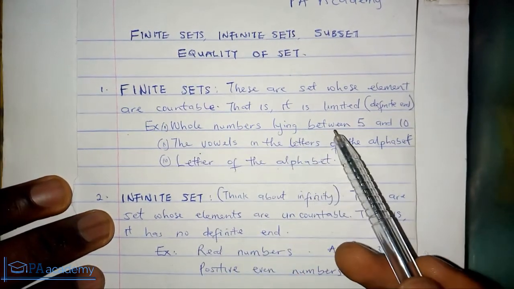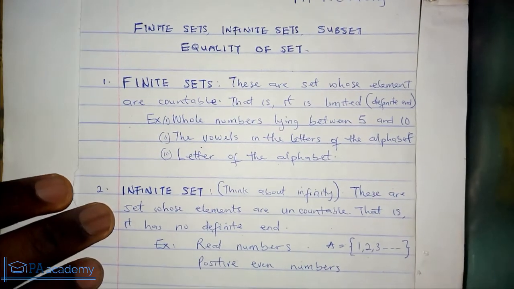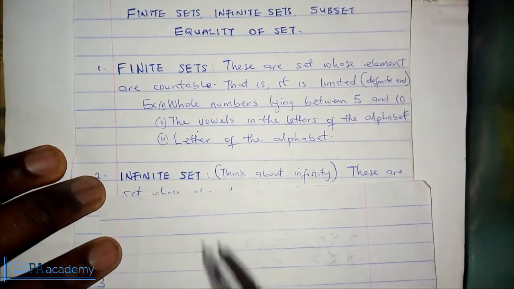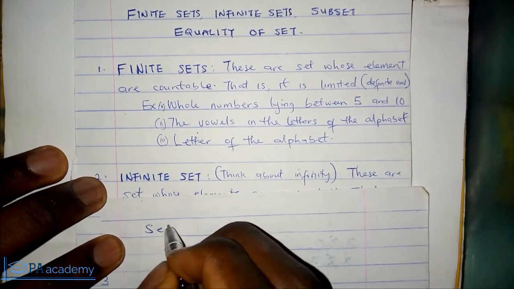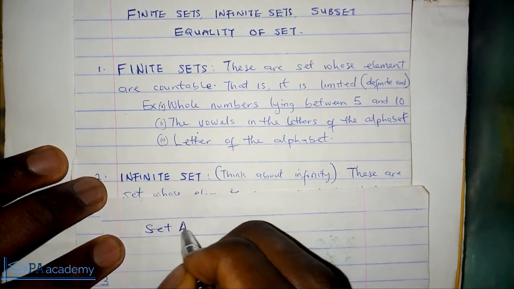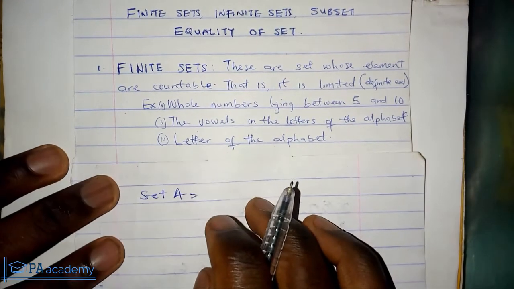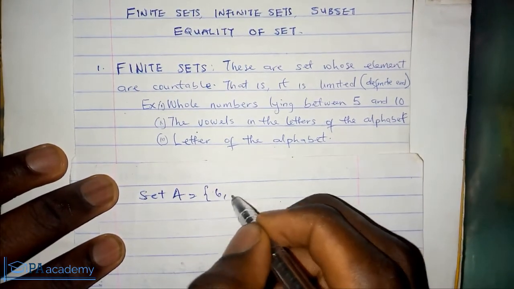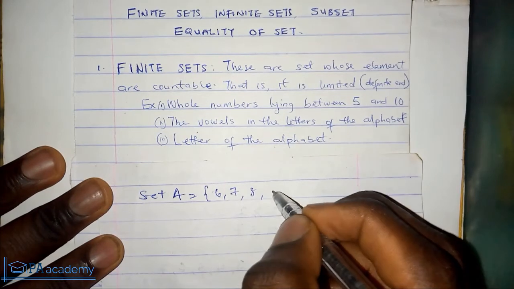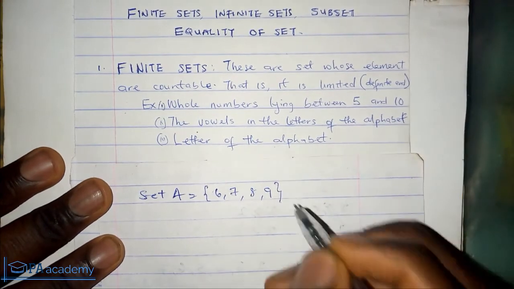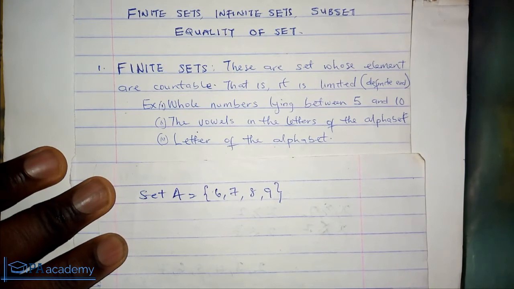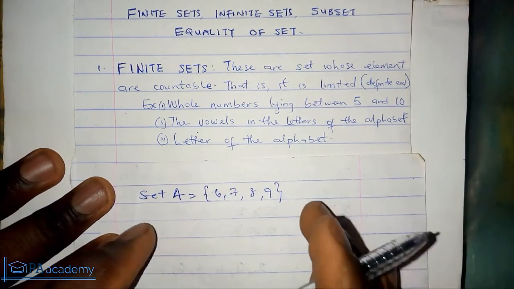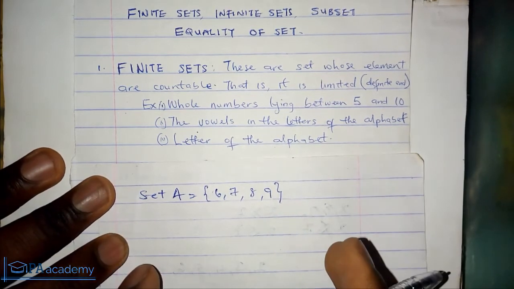Whole numbers lying between 5 and 10. If you are asked what the whole numbers lying between 5 and 10 are, let's take that as a set A. Then you can write it as 6, 7, 8, 9. That's just it, that's the end. These are the whole numbers lying between 5 and 10. You can see that it is well defined. That makes it a finite set.